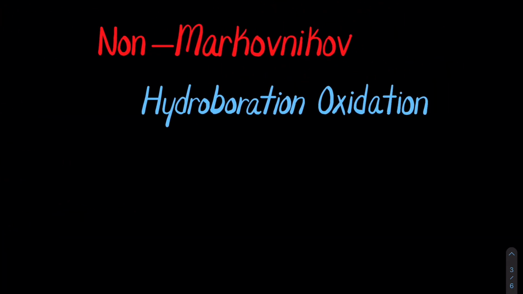All right, so now we're going to move into non-Markovnikov, simply denoted as non-Mark. Hydroboration-oxidation is the main one we're going to look at. It is very important because it adds the alcohol to the less stable carbon, meaning it's going to be added to a secondary or a primary carbon instead of the secondary or tertiary if there were primaries present.